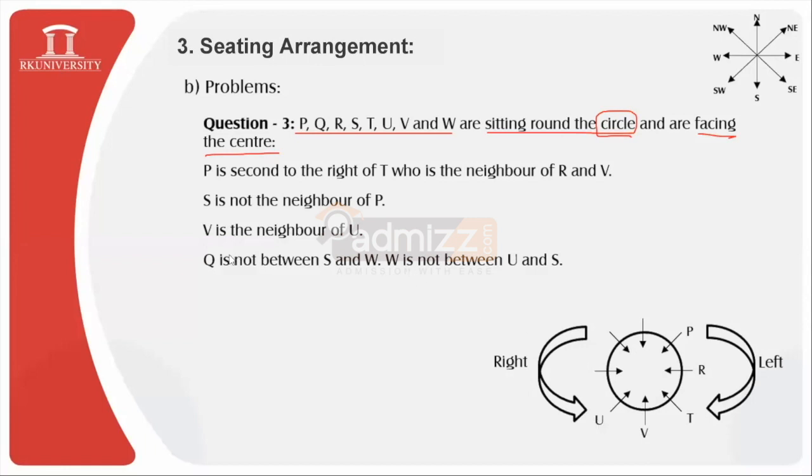Then, Q is not between S and W, and S is not the neighbor of P. Let us locate S first. Since S is not the neighbor of P, I will not locate S in the vicinity of P, so I will locate S somewhere over here. Given that Q is not between S and W, let us consider the location of W just beside S like this way. Only one person is remaining, that is Q, and here we are done with the arrangement of the entire 8 persons.